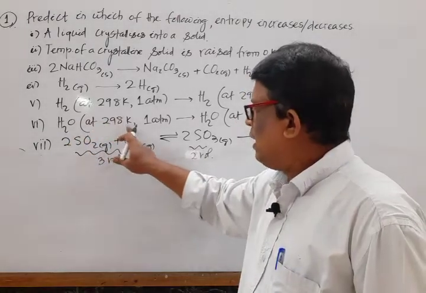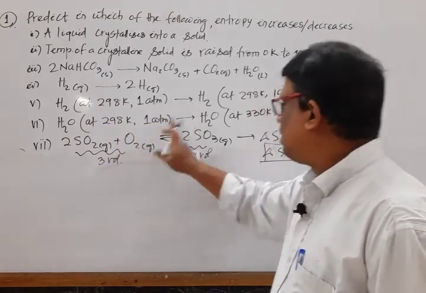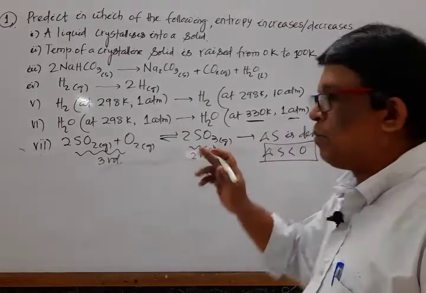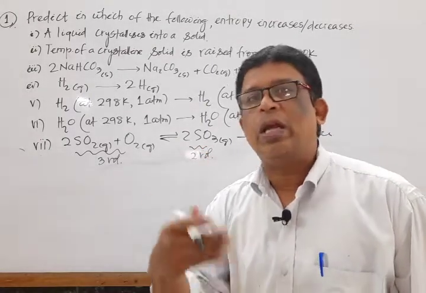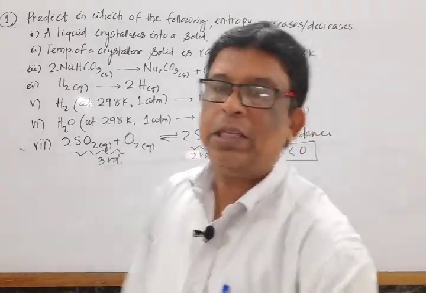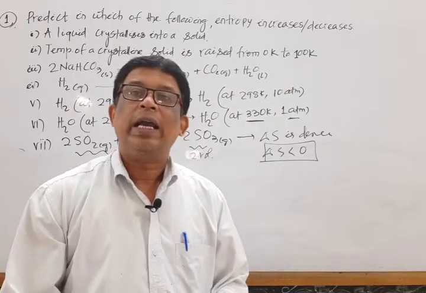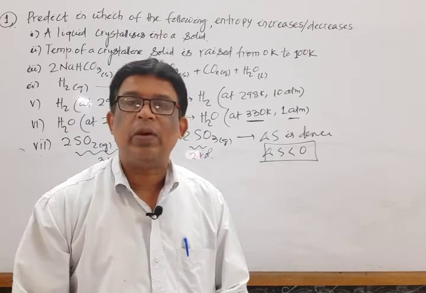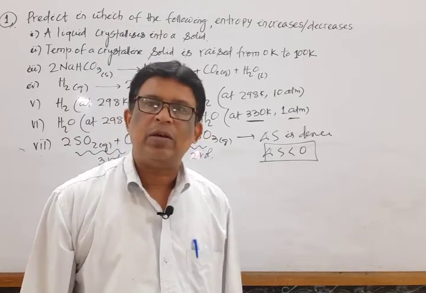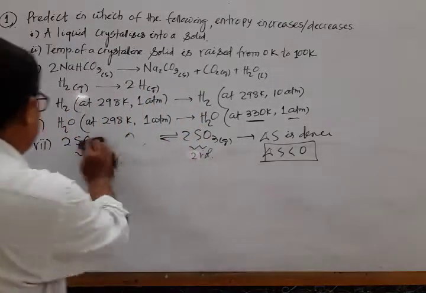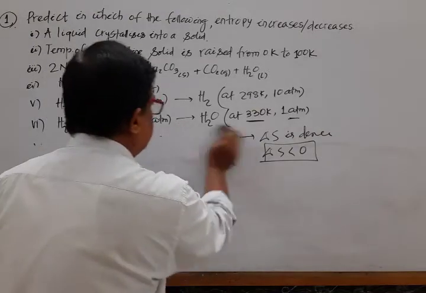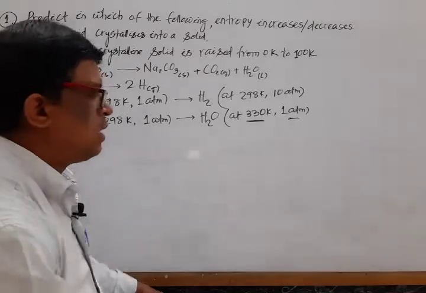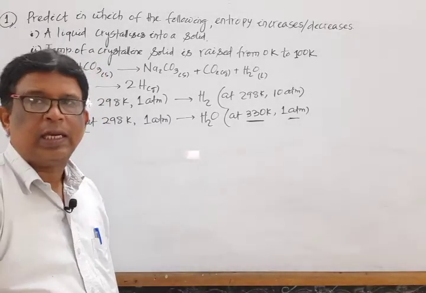Water at 298 Kelvin and 1 atmosphere pressure is transferred to water at 330 Kelvin and 1 atmosphere pressure. Pressure remains the same, but temperature increases. If temperature increases, randomness increases. If randomness increases, then entropy change also increases. So here, what do we write? If pressure remains the same and temperature increases, as randomness increases, entropy increases.